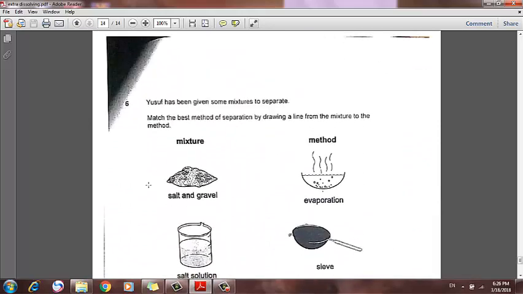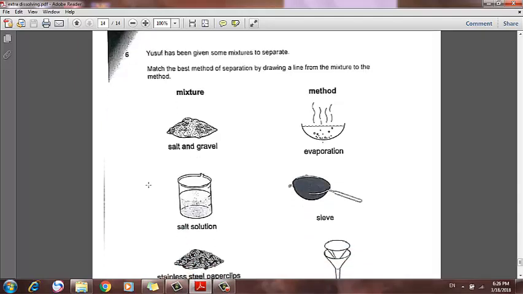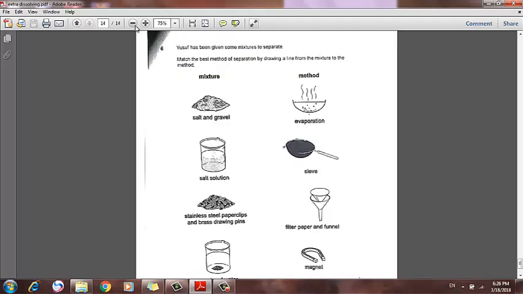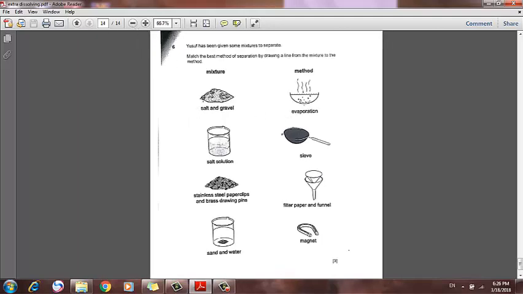Yusuf has been given some mixtures to separate. Match the best method of separation by drawing a line from the mixture to the method. Here we have a mixture of salt and gravel, solid and solid of different size, so it's going to be sieve. Salt solution, a soluble solid in its solvent: evaporation.